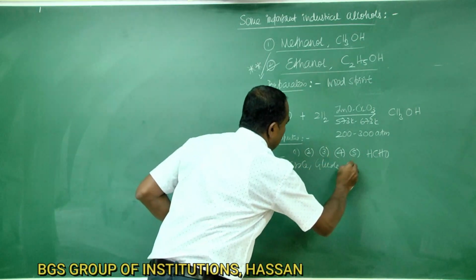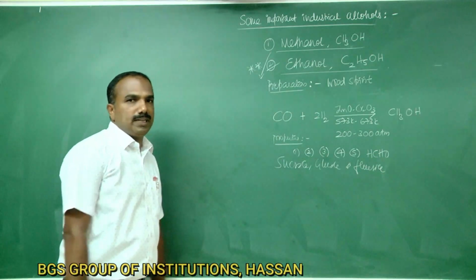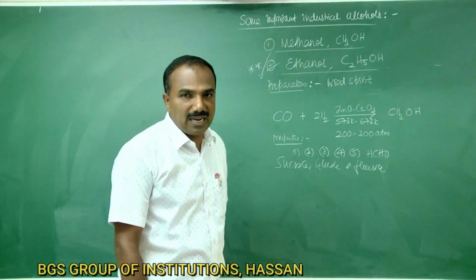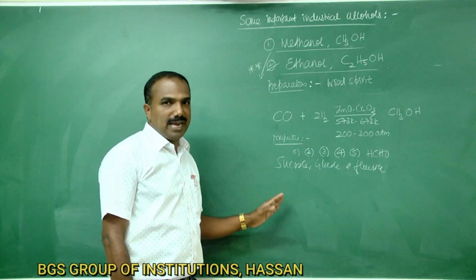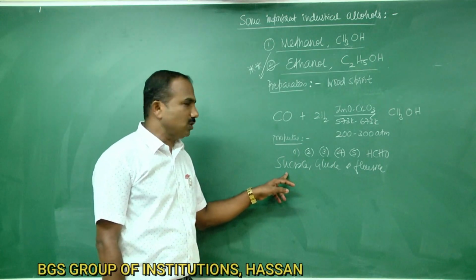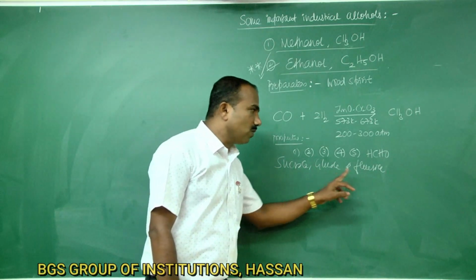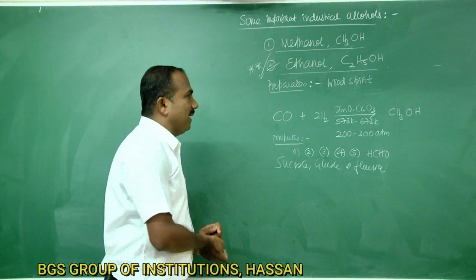Molasses is the mother liquor left behind after the crystallization of sugar from sugarcane juice. It contains 50 to 55% of total sugars such as sucrose, glucose and fructose. This manufacture involves the following steps.